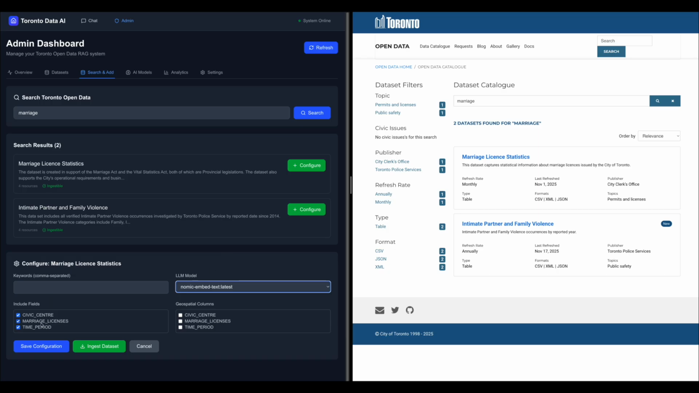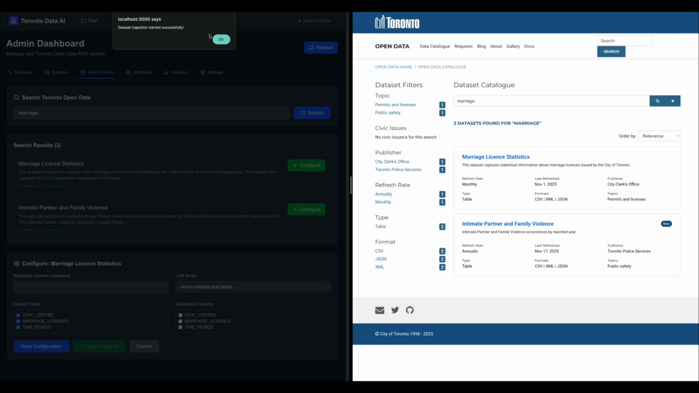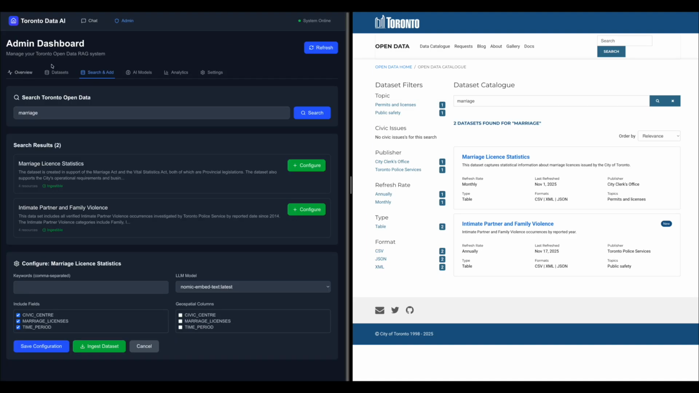So when we configure, we can see the different fields, and if this has any geospatial columns like latitude or longitude, that can be used for map components by this AI system. So ingest the dataset in the system. You see that the dataset has been ingested successfully.